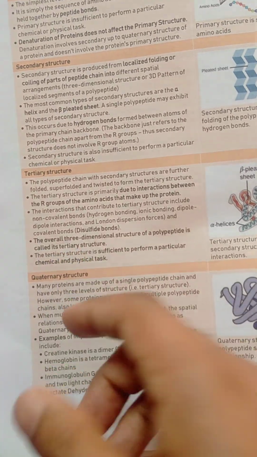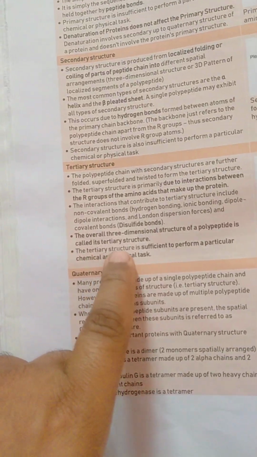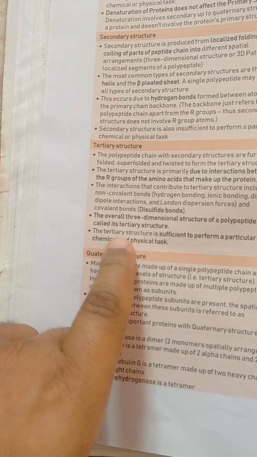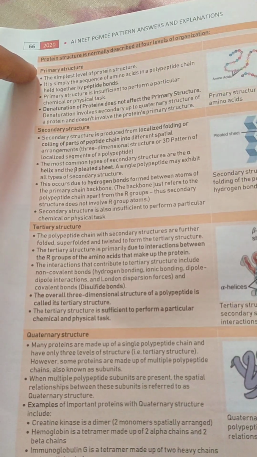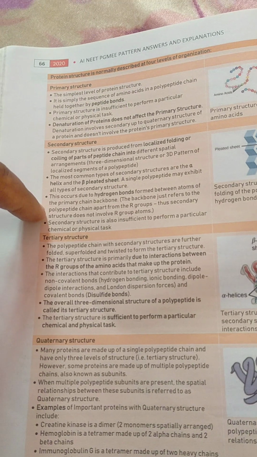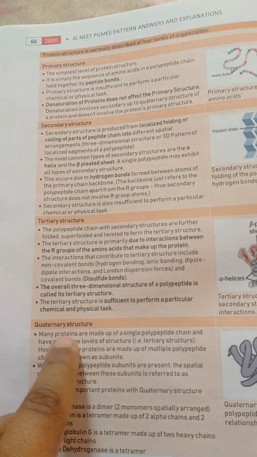The overall three-dimensional structure of a polypeptide is called the tertiary structure. So this tertiary structure is sufficient to perform particular chemical or physical tasks, but primary and secondary structures won't be able to perform such kind of chemical or physical tasks.